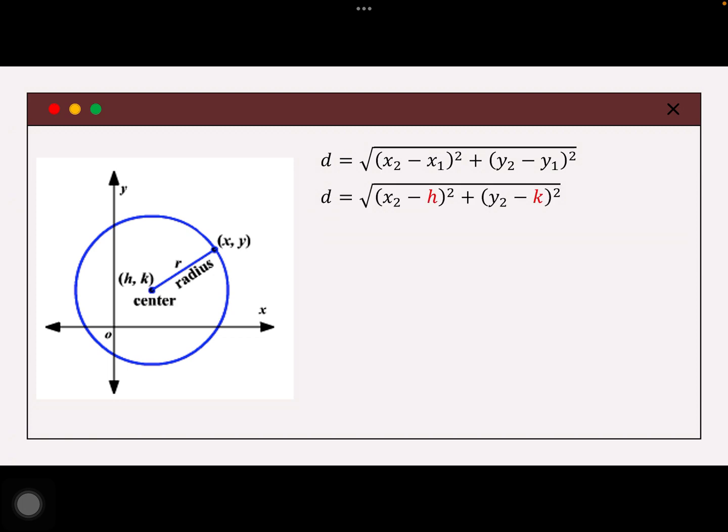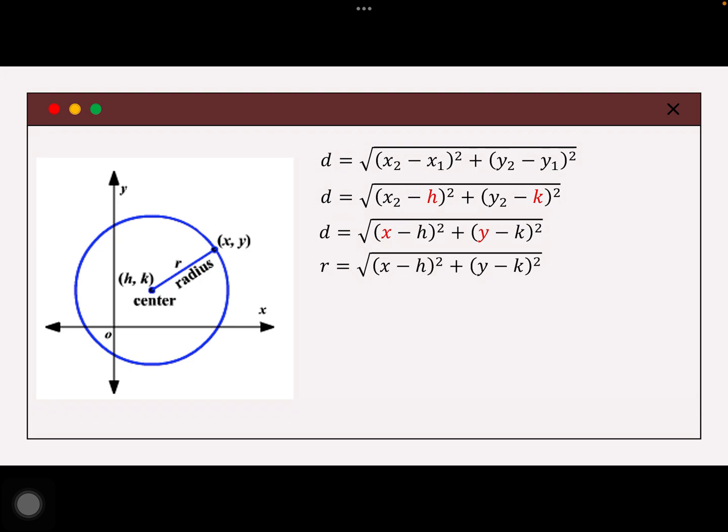So dito po, ang ating x sub 1 and y sub 1 will be the center. So instead of writing the x sub 1 and y sub 1, replace na natin siya ng h and k. While for the endpoint, instead na x sub 2 and y sub 2 will be x and y. And since we are dealing here with the radius, your distance will become the radius.